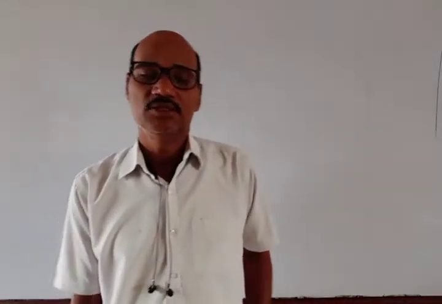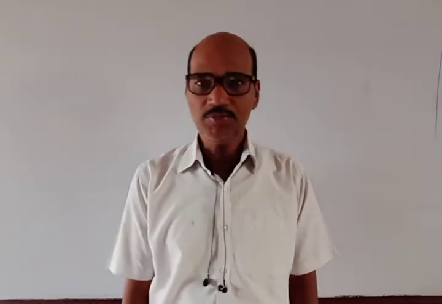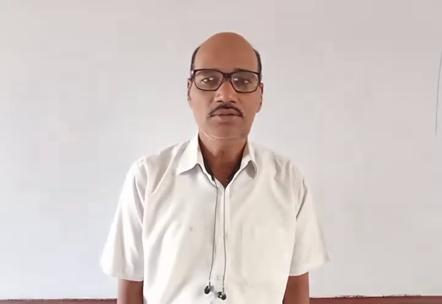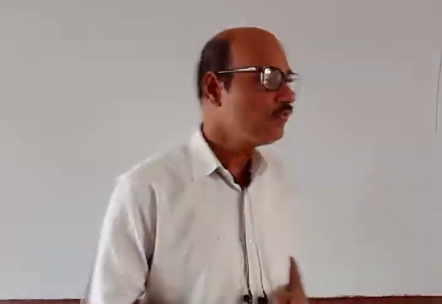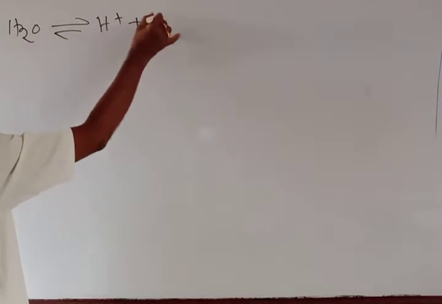Good morning, students. In the last class, we discussed the ionic product of water and the pH of a solution. In the ionic product of water, we have seen that water undergoes very feeble ionization, and when we take H2O, it gives H plus and OH minus.